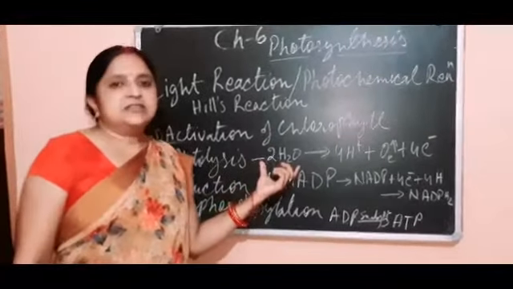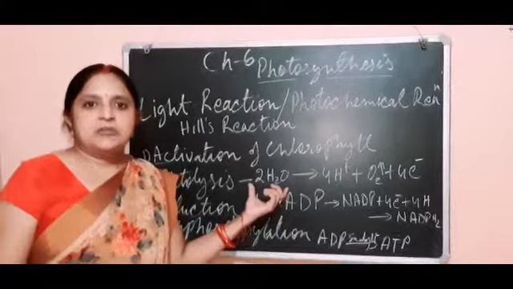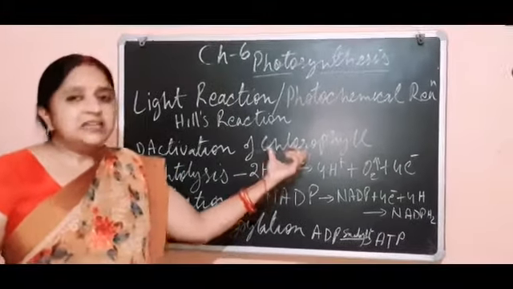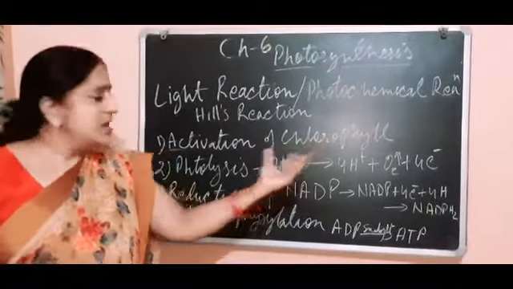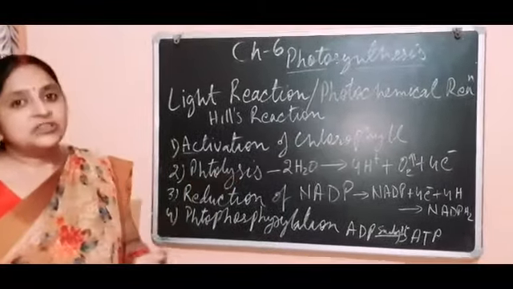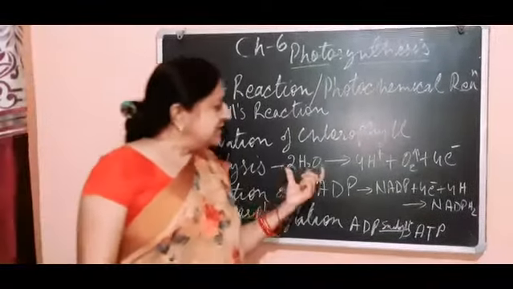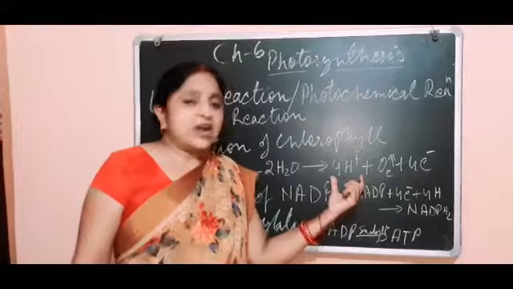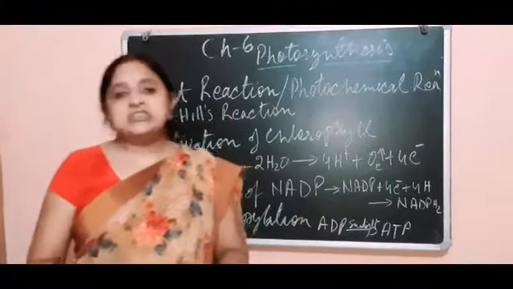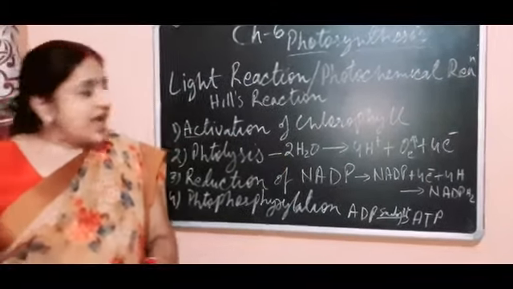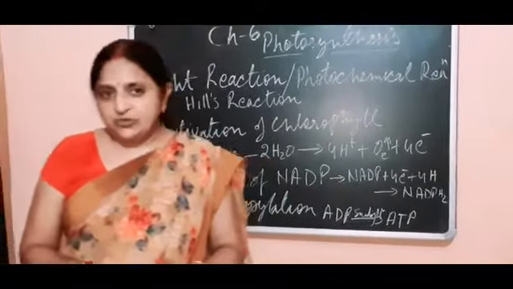This water is lysed or broken down by the light which is absorbed by the chlorophyll, and this step is called photolysis. In this, four hydrogen atoms and oxygen are released, and this oxygen is released into the atmosphere.